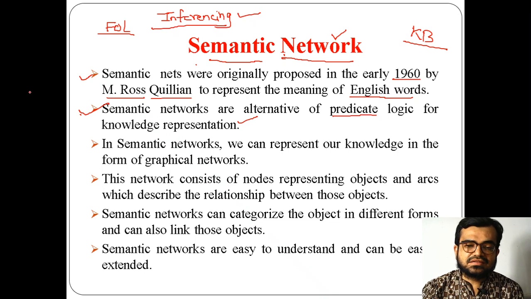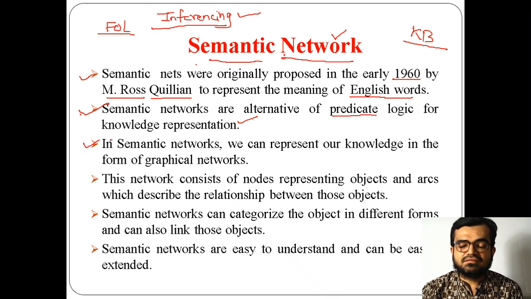This is easier compared with the other one because the presentation in a network lets us understand the path to find a particular fact. Anyhow, I'll be giving you an example, and by that example you will come to know how you can represent knowledge in the form of a network, which is a graphical network.